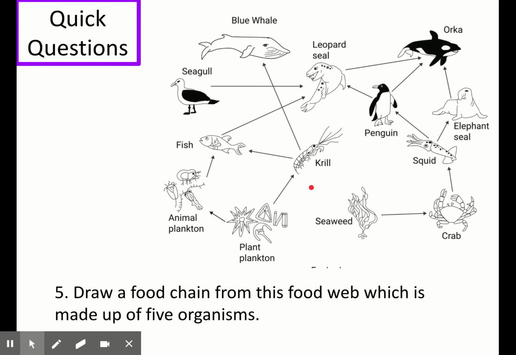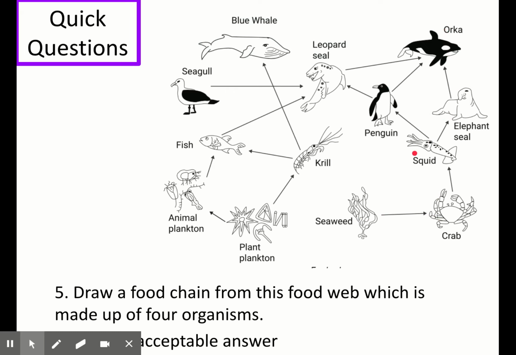Question number 5 asks you to draw a food chain from the food web which is made up of 5 organisms in total. So try and pause the video here and try and draw that out. So here you can give any acceptable answer. Now some examples would be, I'll just point some of these out, so seaweed, crab, squid, elephant seal, orca. That has 5 and it stops there.